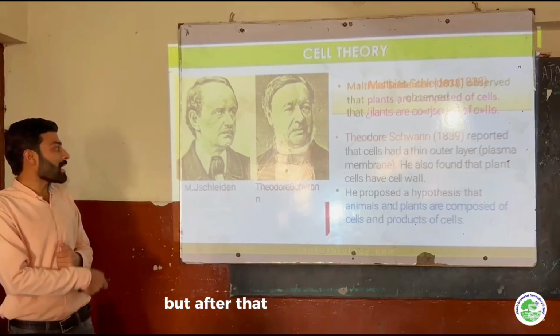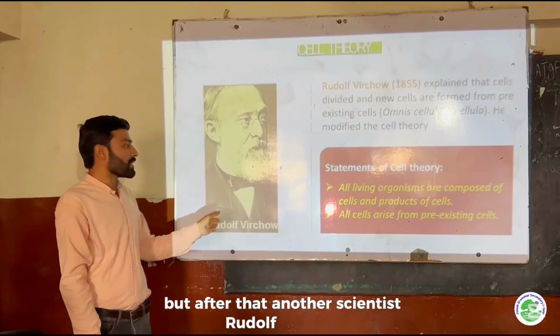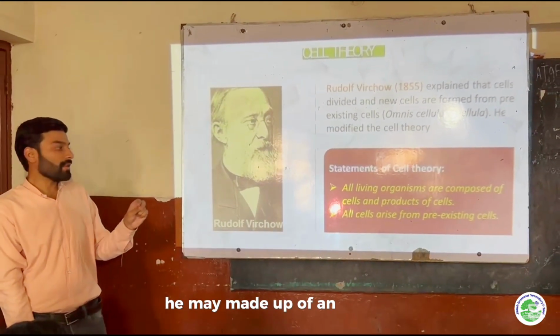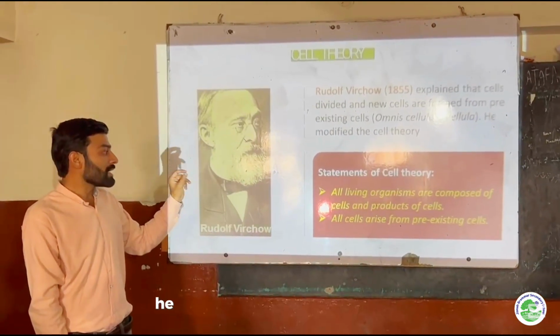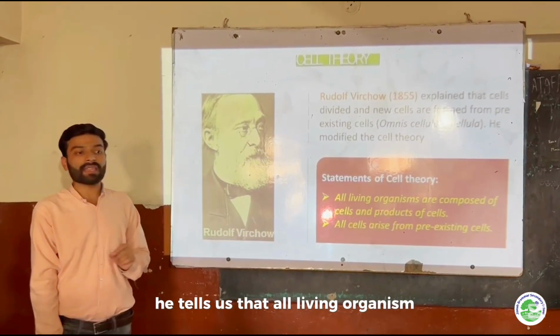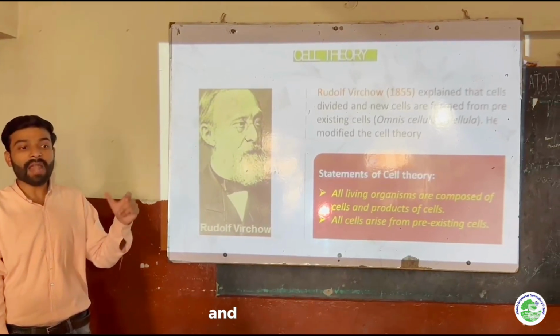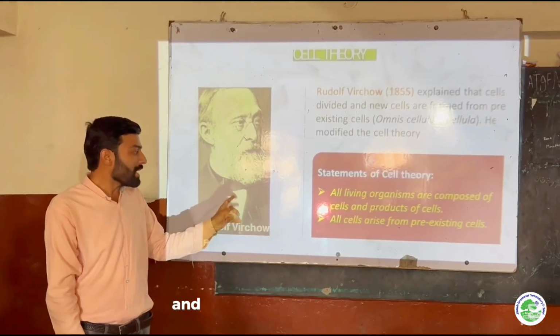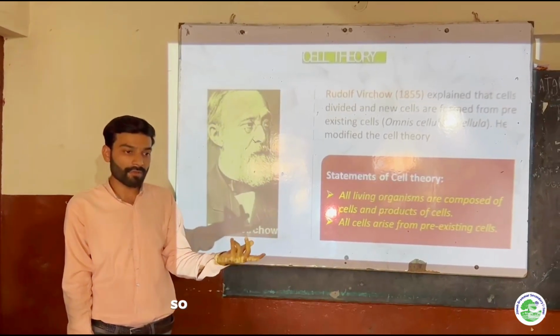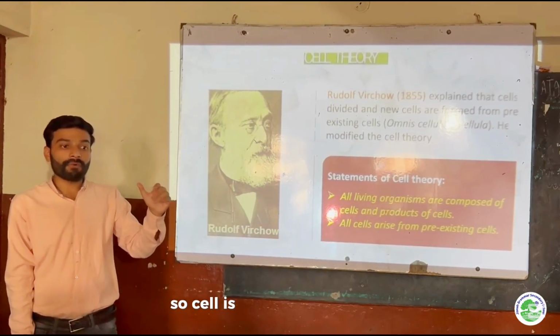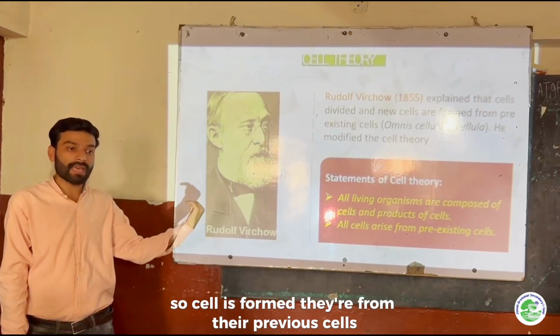But after that, another scientist, Rudolf Virchow, added another point to cell theory. He tells us that all living organisms are composed of cells and products of cells, and all cells are formed from pre-existing cells. So a cell is formed from previous cells.